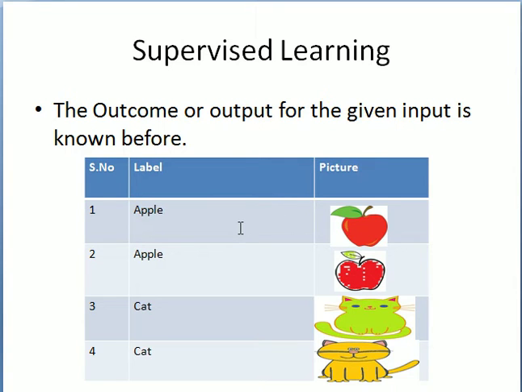Okay, so what is here? Multiple images of apples and cats are given, and here the images are labeled apple, cat. Okay, you can have as many images and you can have labels corresponding to that. After which it is fed into the machine learning model for training, and the machine must identify the same after training with the least error. So this is supervised learning. Okay, so let us understand supervised learning in the forthcoming slides.